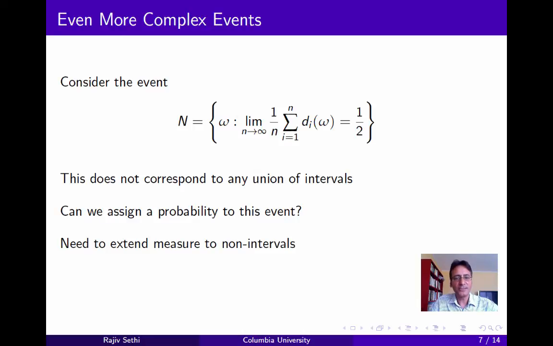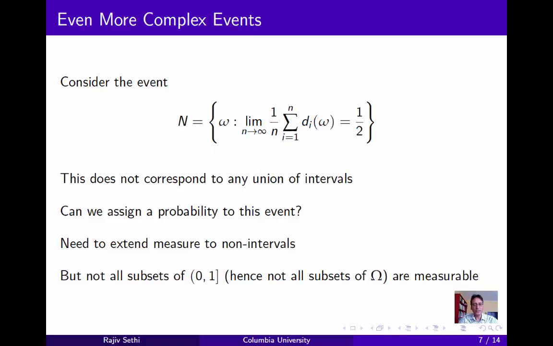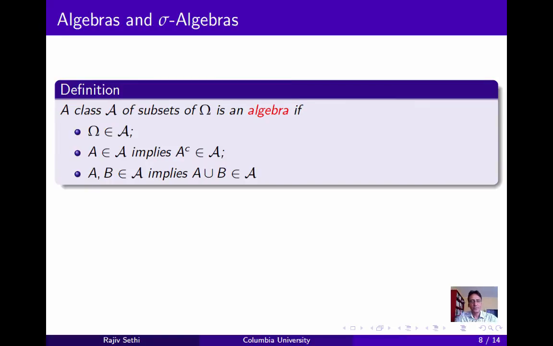But to do so, we need to extend our notion of measure to non-intervals. Now it turns out that we can do this, but we can't extend our notion of measure to all subsets of the unit interval, and therefore not all subsets of omega can be assigned a probability. Now let's look at this more systematically, and we'll begin by defining algebras and sigma algebras.